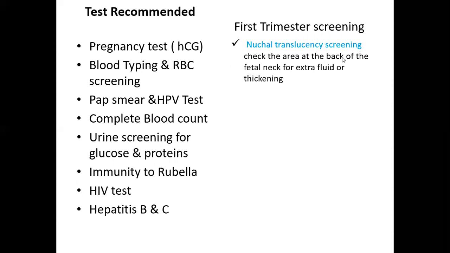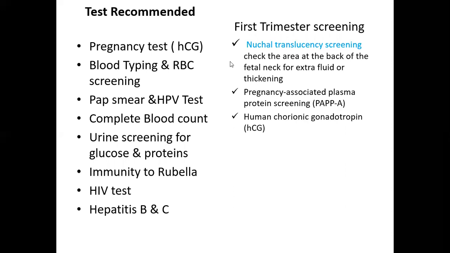They try to check the area of the back of the fetal neck for extra fluid or thickening of the walls. So behind the neck, if there is a thickening of the fluid as well as the wall, then there are high chances that the fetus may be having this kind of problem. And the second parameter that is also taken is the pregnancy associated plasma protein screening. So this is also one more protein that has been found, and we recommend testing for this particular protein.